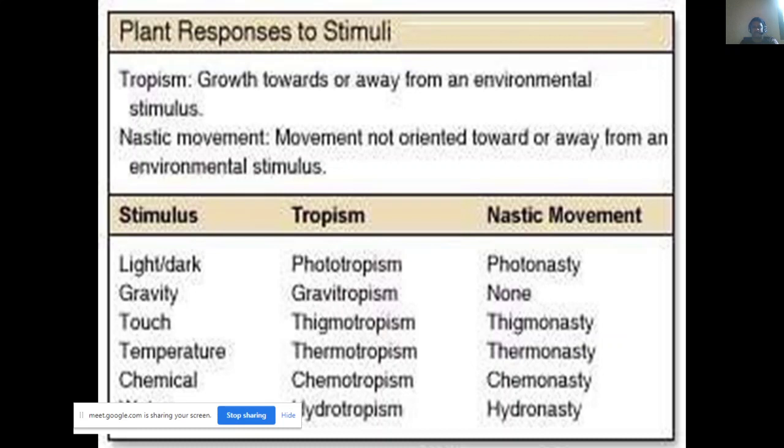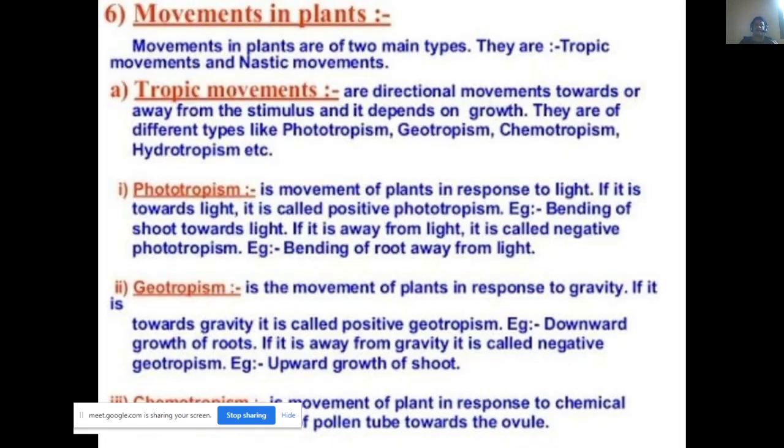If the stimulus is the light effect, then it is called phototropism. If the nastic movement is due to the impact of light, we generally call it photonasty. If it is due to touch, then we call it thigmonasty. Like that, there are different types of movement that occur in the plant.